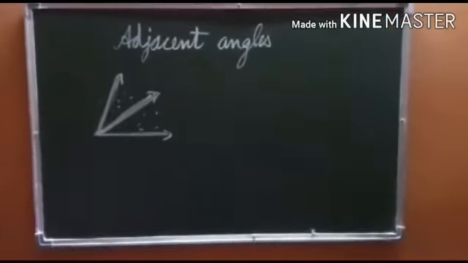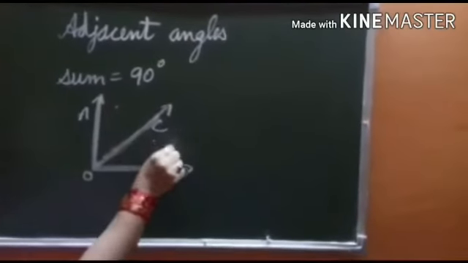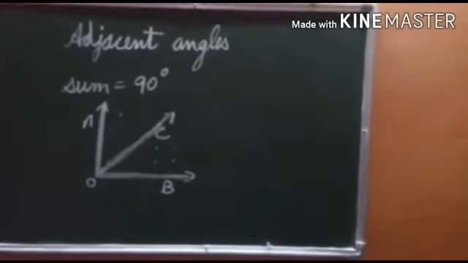That means they have a common vertex, they have a common arm, and the uncommon arms lie on the opposite sides of this common arm, and the points in the interior of this angle are not the points in the interior of this angle. The points in the interior are different. So all the four conditions necessary for adjacent angles, this angle is satisfying.